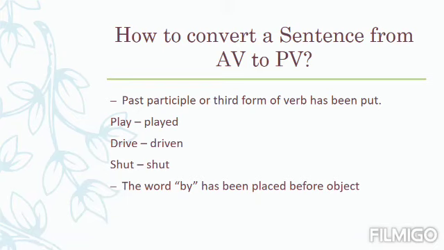Next rule, that is, the past participle or third form of the word has to be used. There are three rules for making the past participle of the basic verb. The first rule is that ed is placed. For some verbs, to make the past participle we generally join or put ed after the verb. For example, play, then played; walk, then walked. This is the first rule.